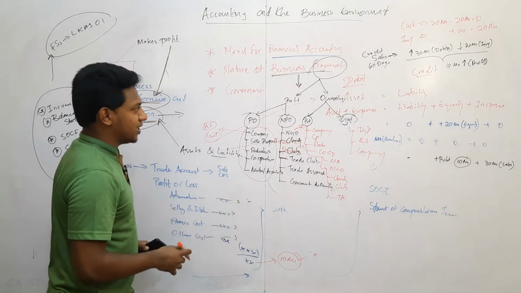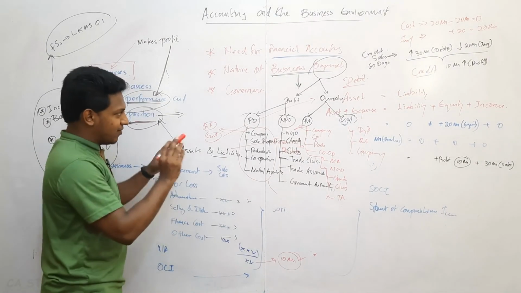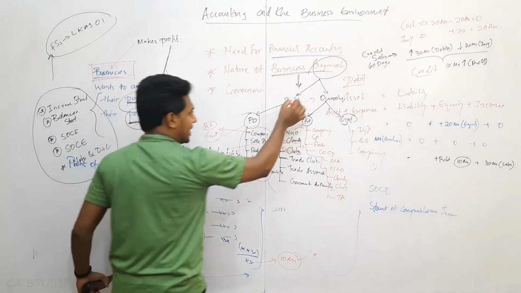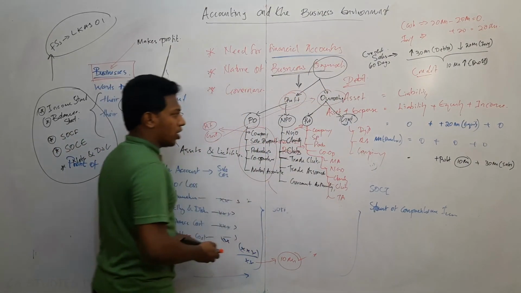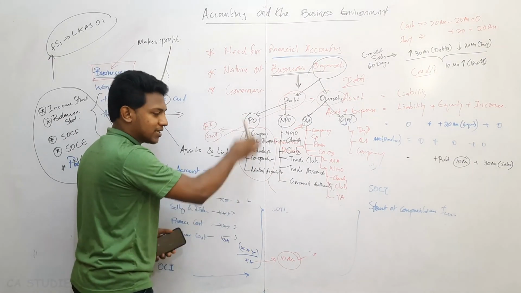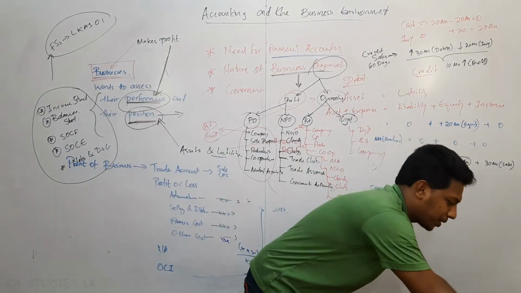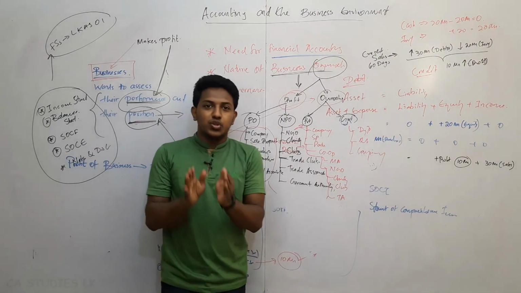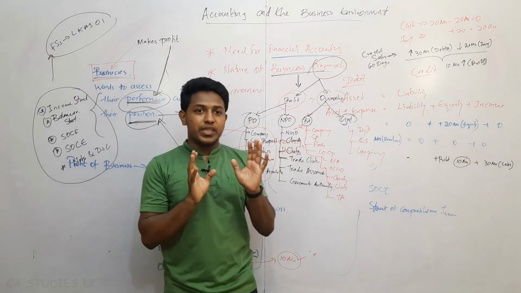This is not exhaustive types. We divide based on what we are seeing in our practical world. Profit or ownership. So each and every organization within this should prepare financial statements in order to see their performance and their position.